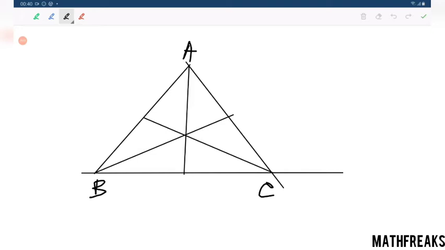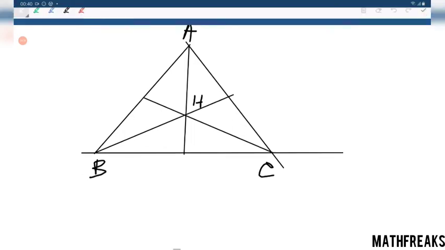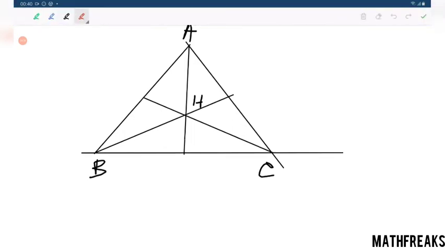That is the minimum idea that we should have. So this is H. G1, G2, G3 be the centroids of the triangles HBC, HCA, HAB. This is G1, here we are having G2, and here we are having G3.